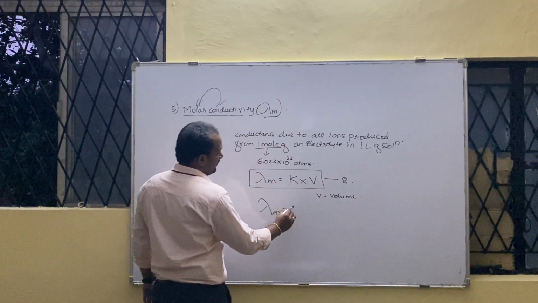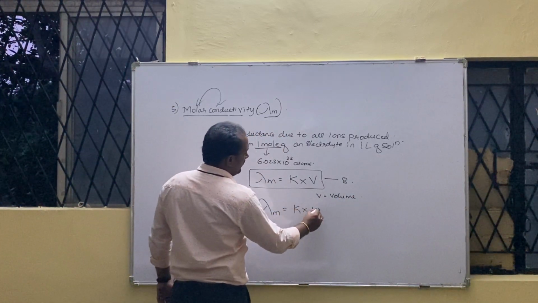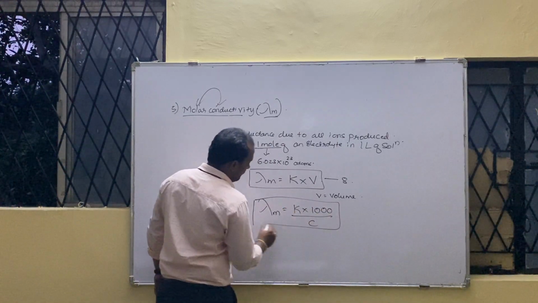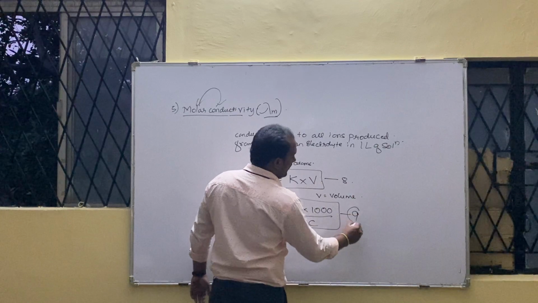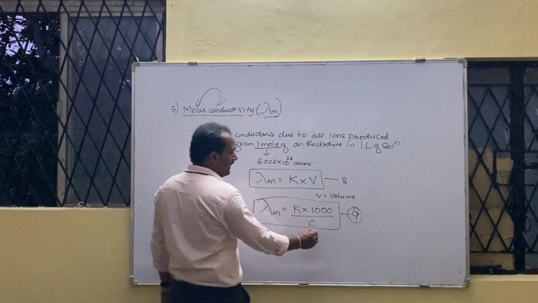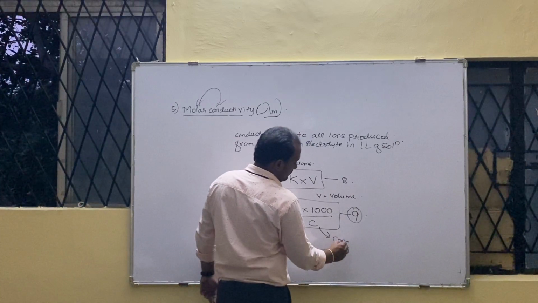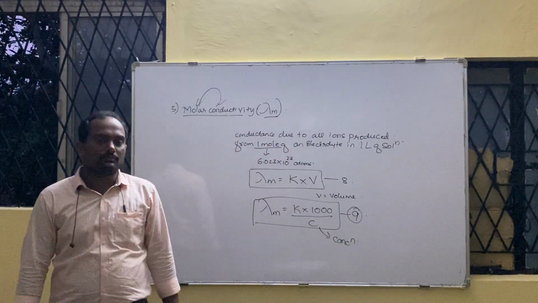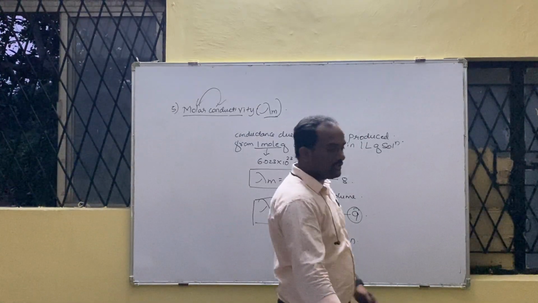Second formula, lambda m is equal to K into 1000 upon C. Again formula number 9. Again no numerical. Where C is concentration. What is V? Volume. What is C? Concentration.